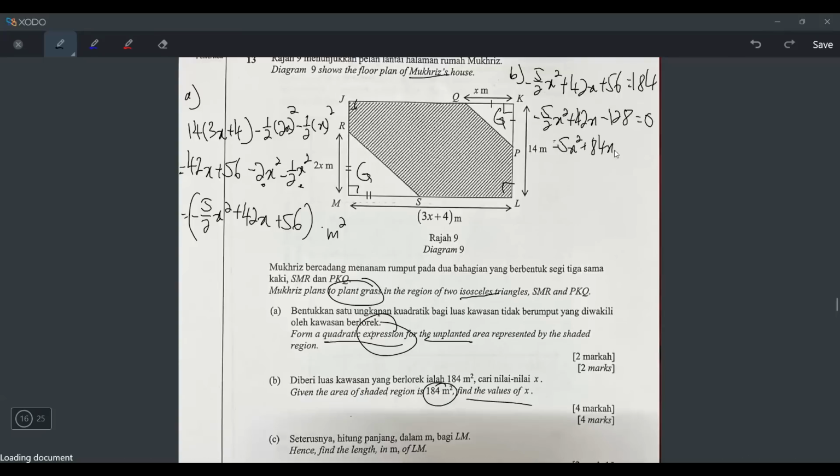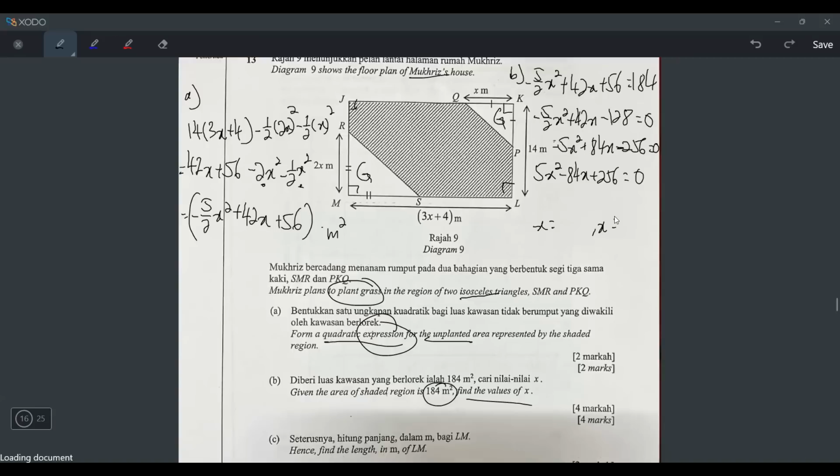Times 2 is 84x times 2. Let's press. 128 times 2. Oh, 256. But it's negative 256 because there's a minus. And then afterwards, still don't use calculator first because there's a negative. So why not we tukar tanda for everyone? Tukar tanda jadi 84x, tukar tanda jadi plus 256 equals 0. Okay. Now only finally I can press calculator to get my values of x.